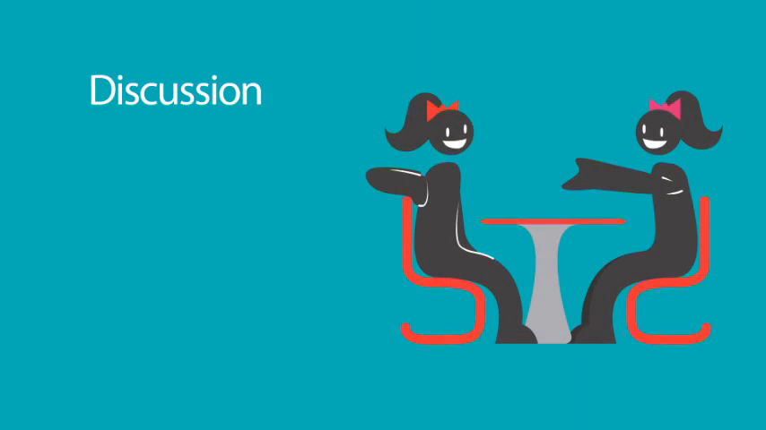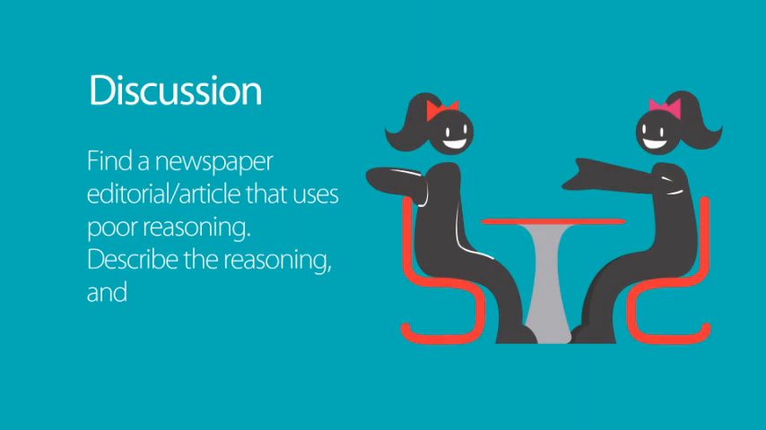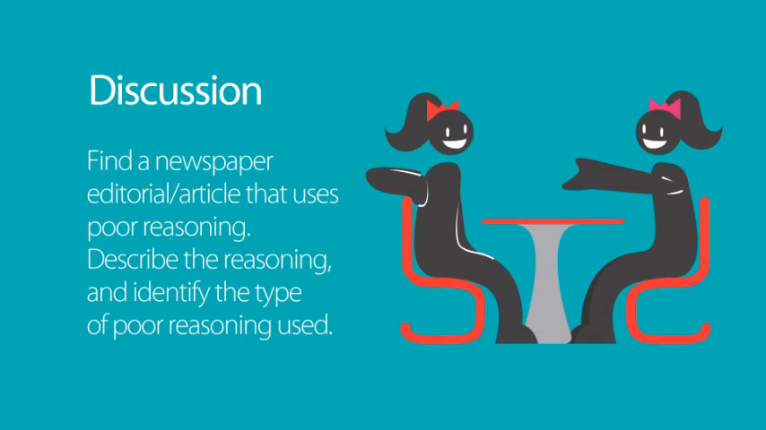For our discussion this week, we'll be exploring a news article from the internet. You'll need to find a news article and provide the link in your discussion. Your task is to describe the reasoning used and identify the type of poor reasoning used in the article. The link you provide allows all of us to visit the article and see the reasoning for ourselves.